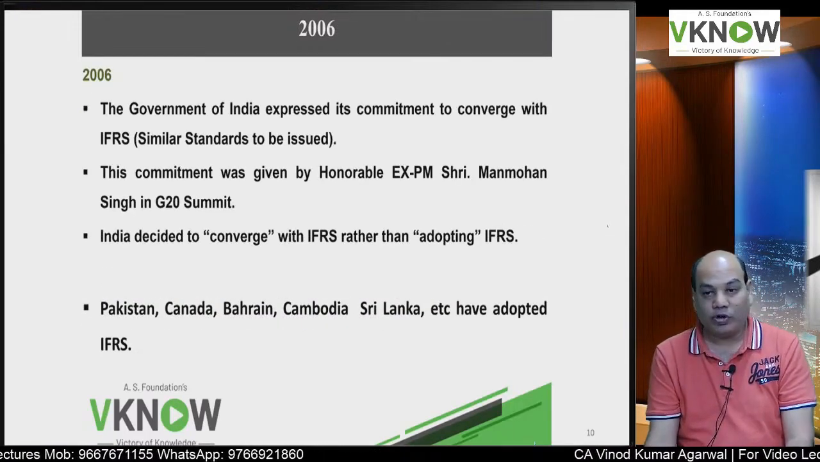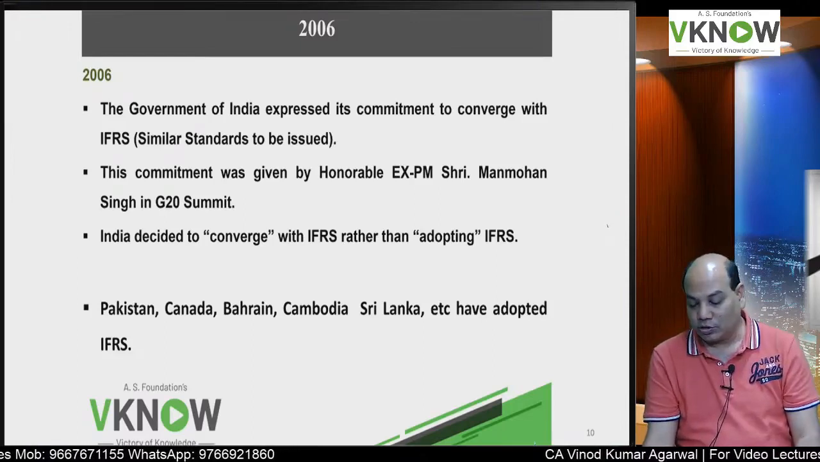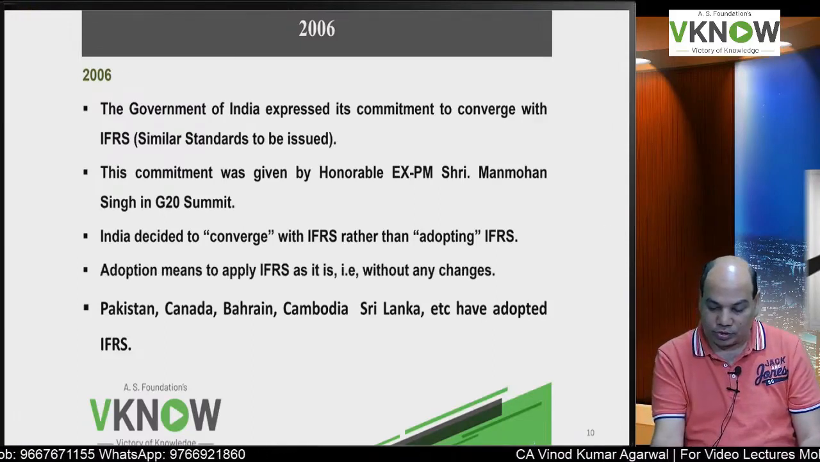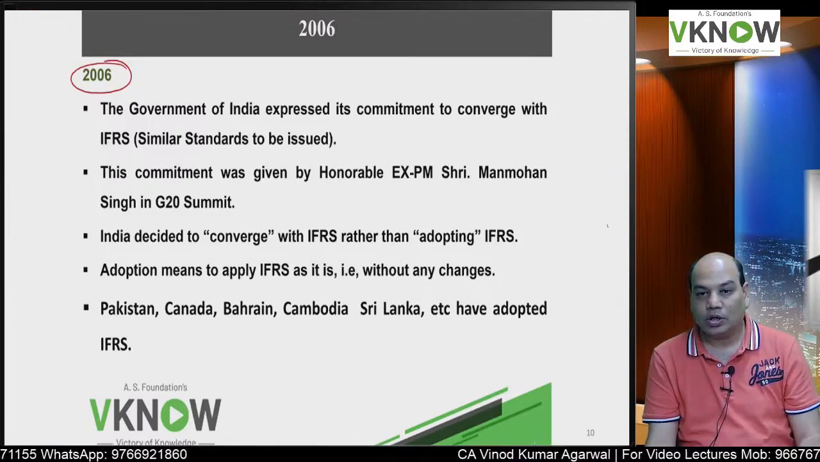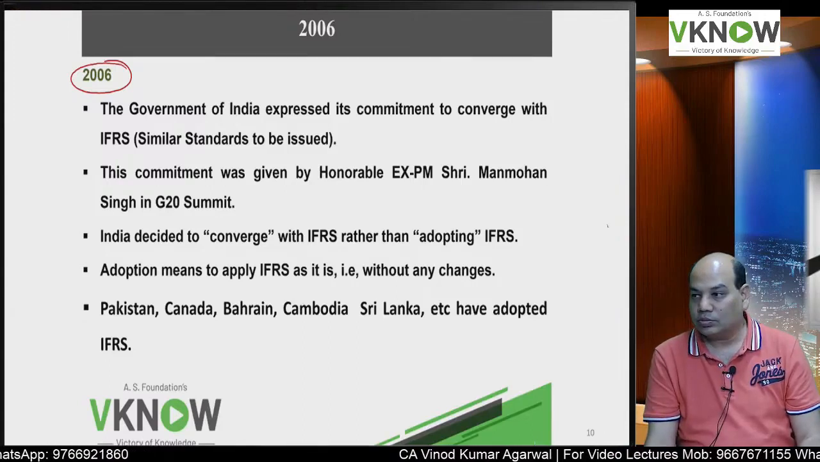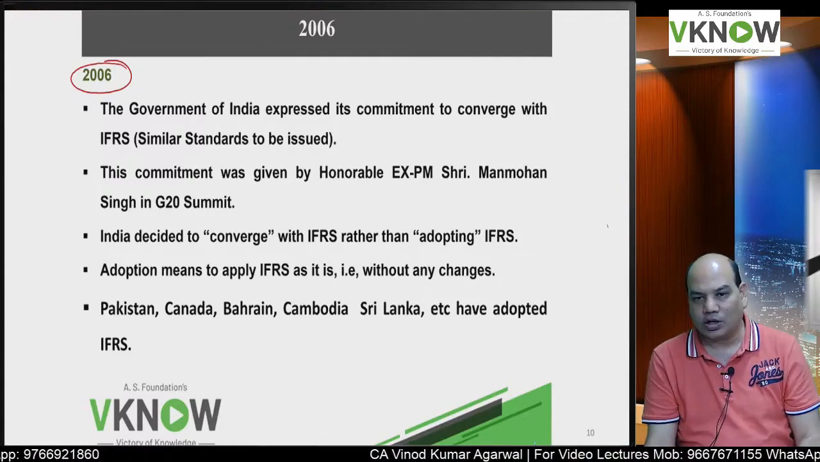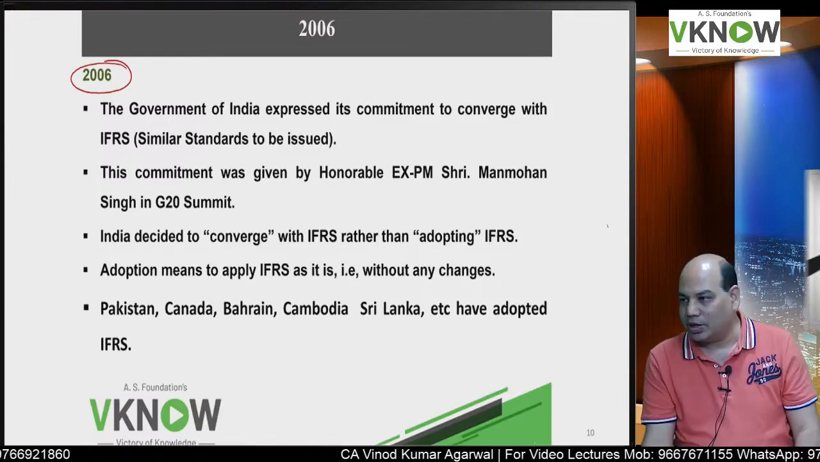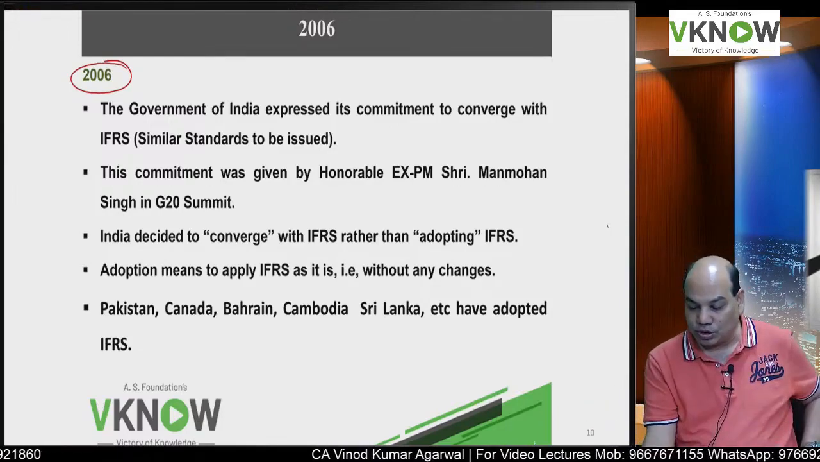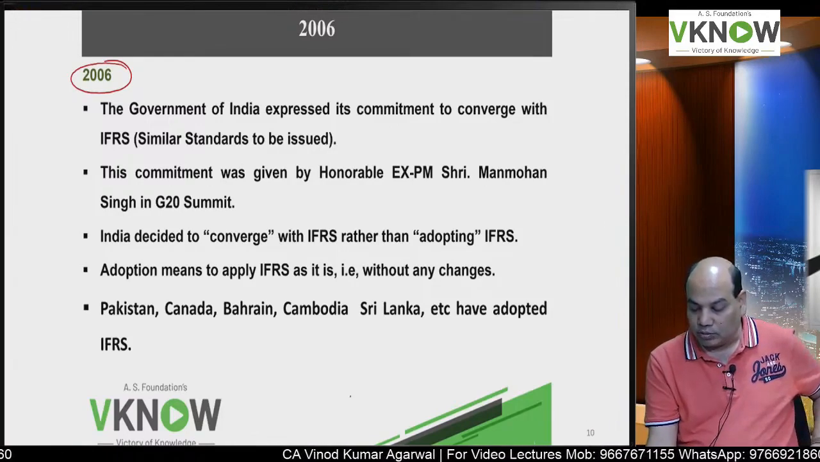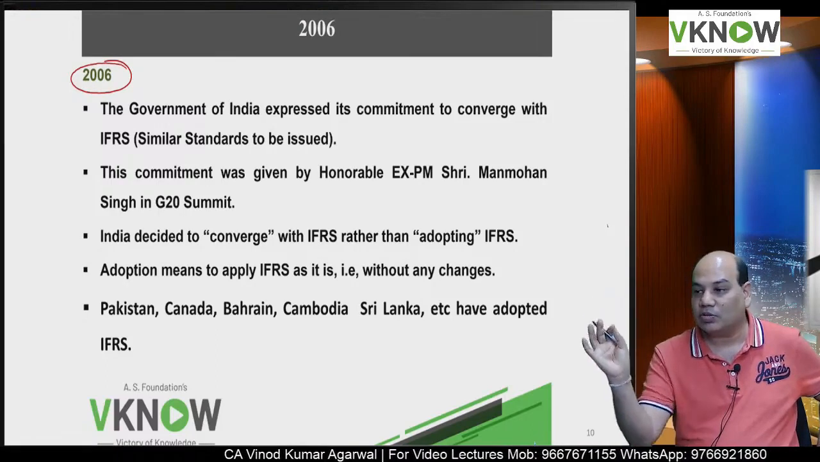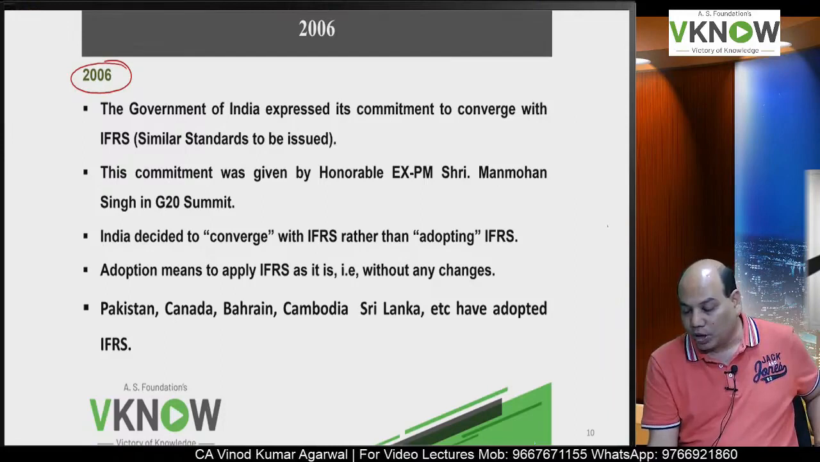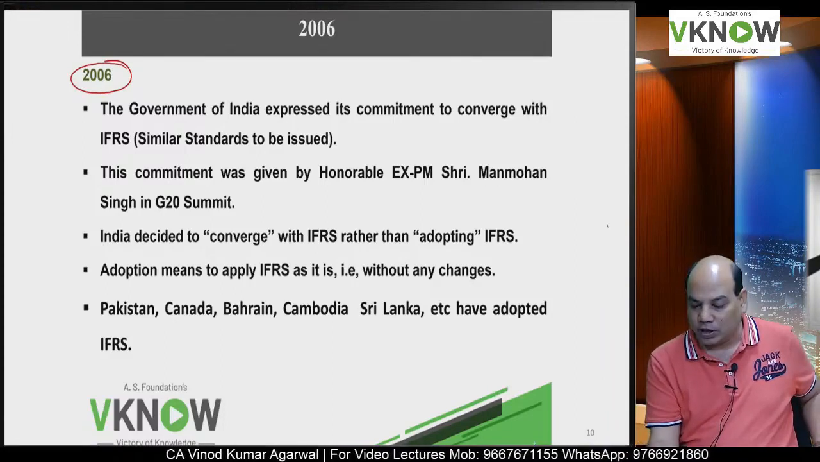Now I will come to one very important year, 2006. What happened in year 2006? Before that, accounting standards were not mandatory. Although companies were following accounting standard, but it was not mandatory. So there were deviations. But in 2006, we had issued Indian Accounting Standard Rule 2006, which made accounting standard mandatory. Plus, what happened on the IFRS front?